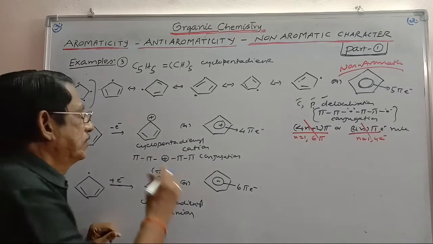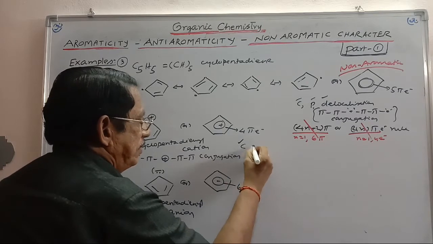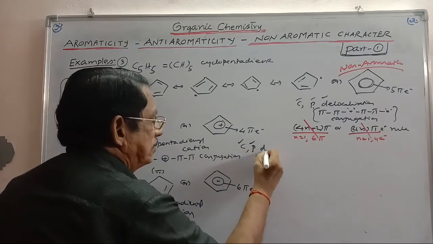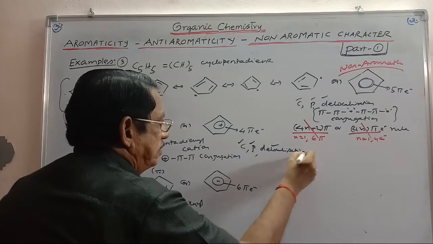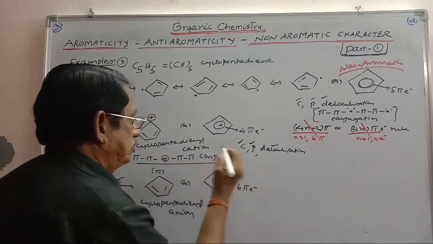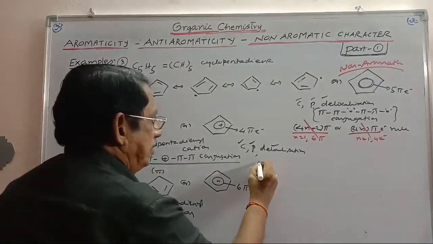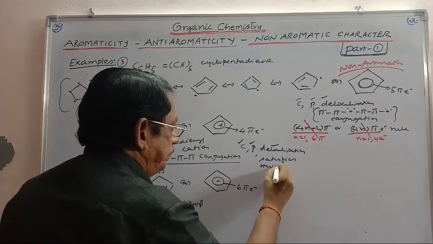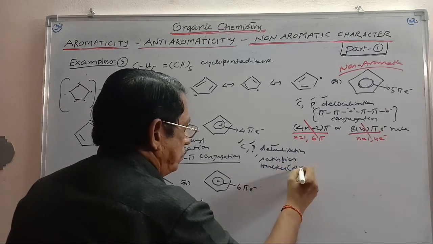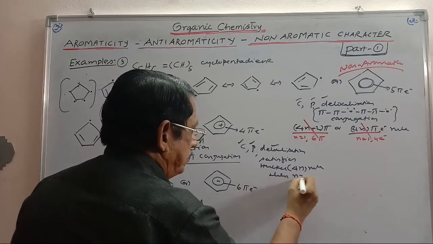Now let us see. It is cyclic, yes. It is planar, yes. It is having delocalization, yes, because it is in conjugation. Pi conjugation is there, pi positive conjugation is there, it is delocalization. And here it satisfies Huckel's 4n rule when n is equal to 1.